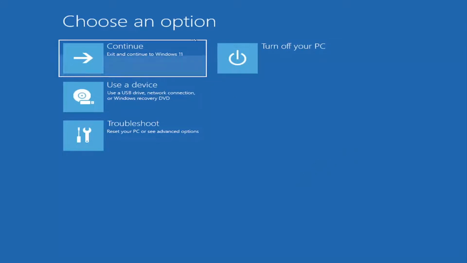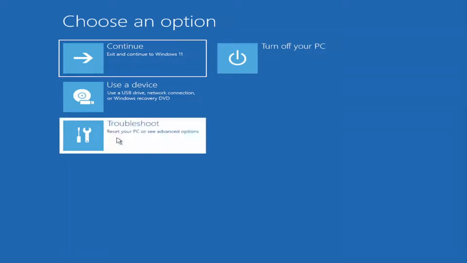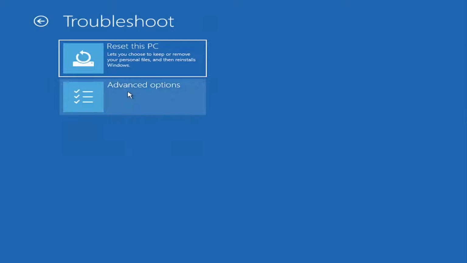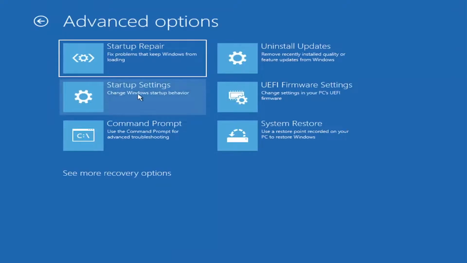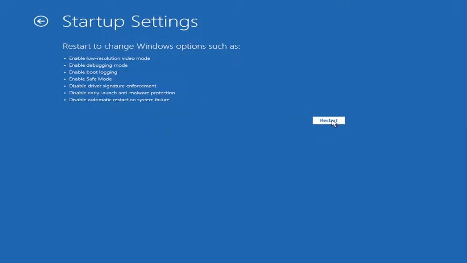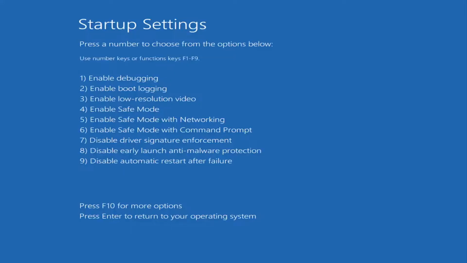You want to choose an option, select Troubleshoot, and then select Advanced Options, and select Startup Settings, change Windows startup behavior, and then select Restart. Tap the F7 key to disable driver signature enforcement, so tap F7.